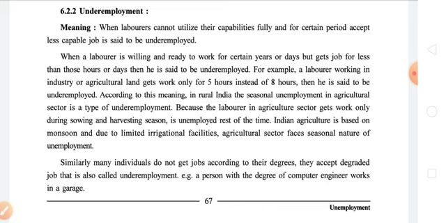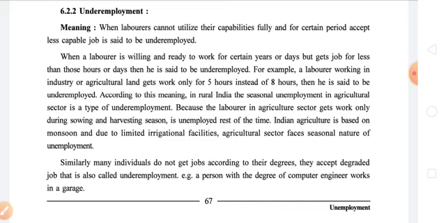According to this meaning, in rural India, seasonal unemployment in the agricultural sector is a type of underemployment, because the laborer in the agricultural sector gets work only during the sowing and harvesting season and is unemployed the rest of the time. Indian agriculture is based on monsoon, and due to limited irrigational facilities, the agricultural sector faces seasonal unemployment.